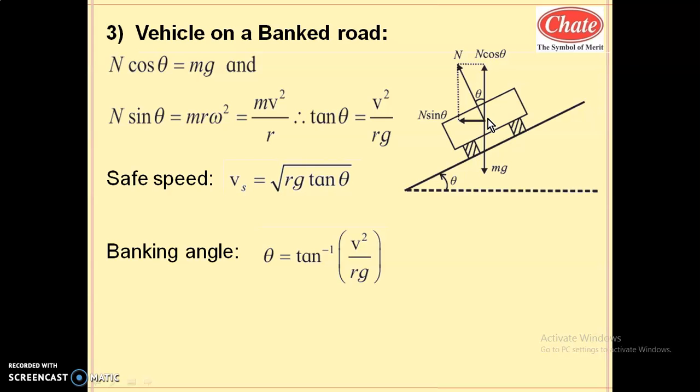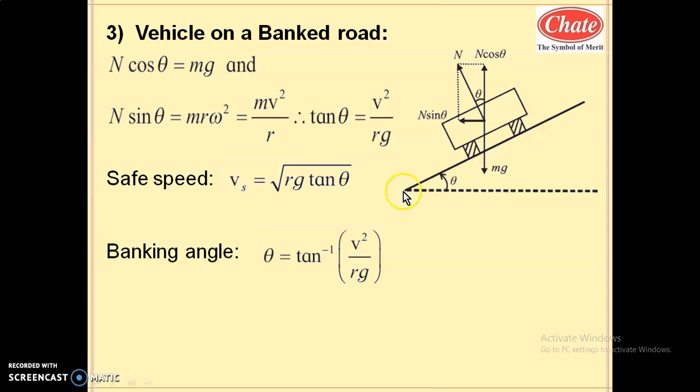They can increase the safety speed limit by making more and more inclination depending upon their speed. So in the same manner, to increase the safety speed limit, if the vehicle leans inward, they can cross this curvature at higher speed also. They can cross the curvature safely at higher speed also, and hence this banking of road is essential. So here N cos theta is equal to mg from this free body diagram.